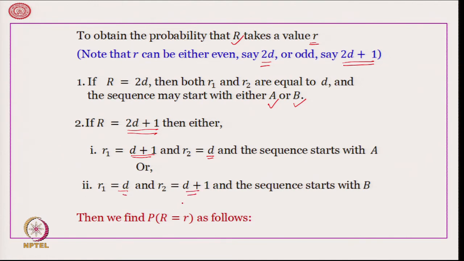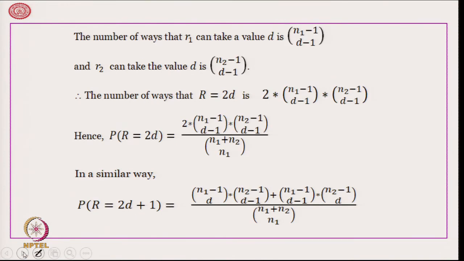In the first case, the sequence starts with A and also ends with A. In the second case, it starts with B and also ends with B. Therefore, probability that r is equal to small r is computed as follows.